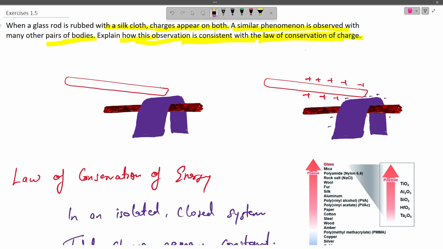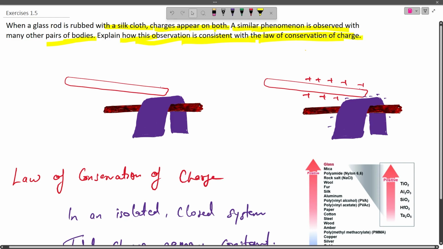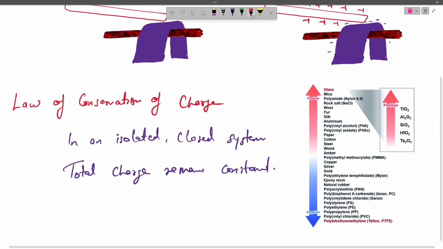So the law of conservation of charge says that in an isolated and closed system, total charge remains constant. So let us understand the physical significance of it. Let us assume that there are two bodies A and B.